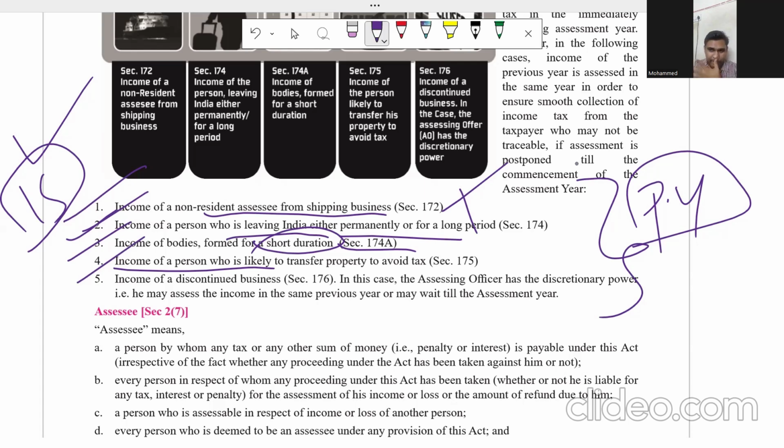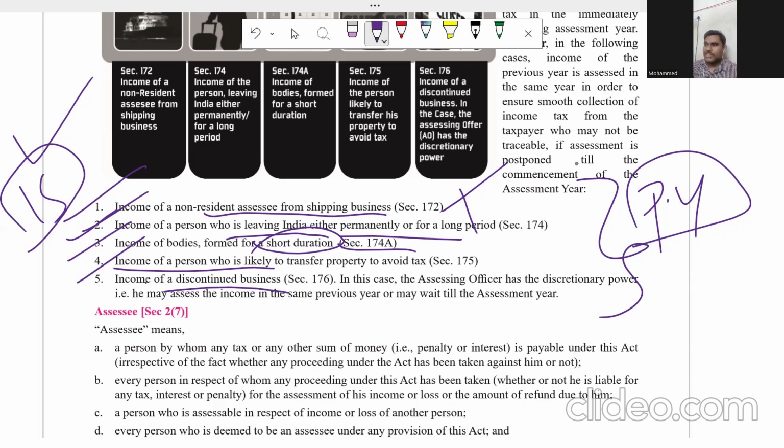Okay. Next point I'm going to discuss is income of a discontinued business. There are some types of businesses which cannot be continued for lifelong. For example, I started a business in 25, 26. You think that every business will run for the long term? No, not every business is for the long term. Some businesses may be discontinued. In such discontinued business, you need not look for what is previous year or what is assessment year. As soon as you discontinue the business, you have to pay the tax in the previous year itself.